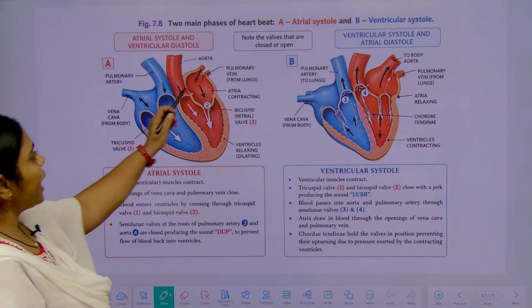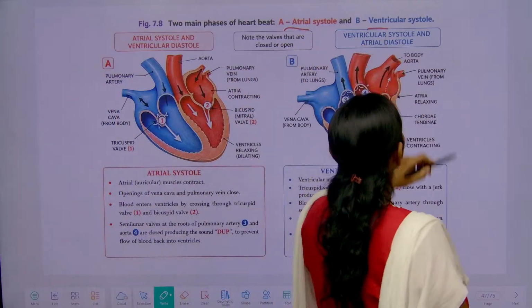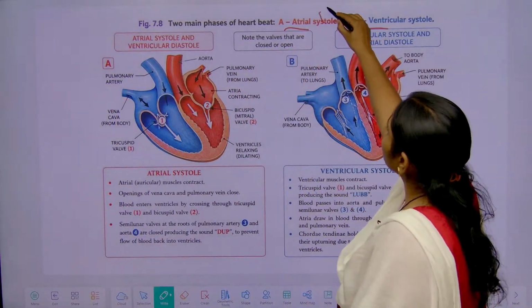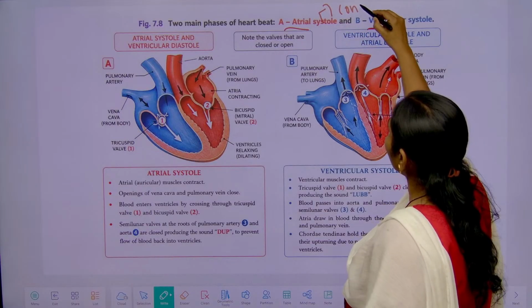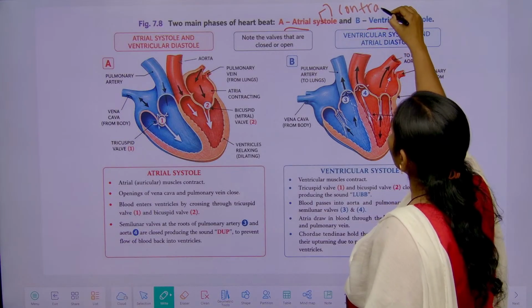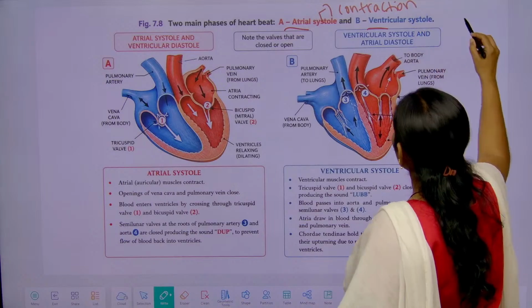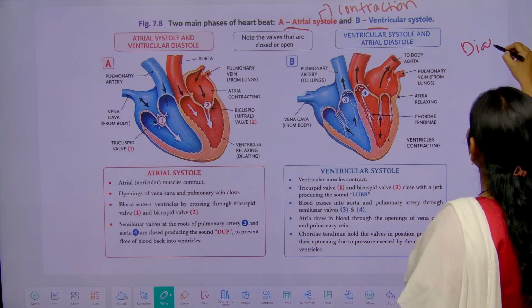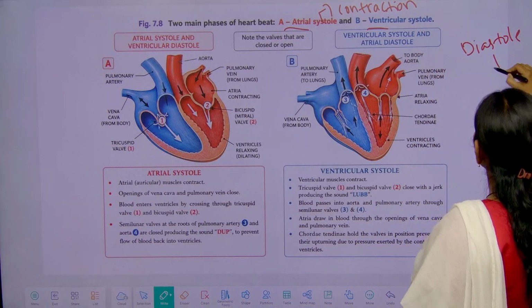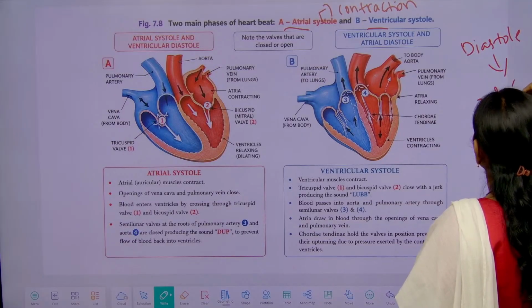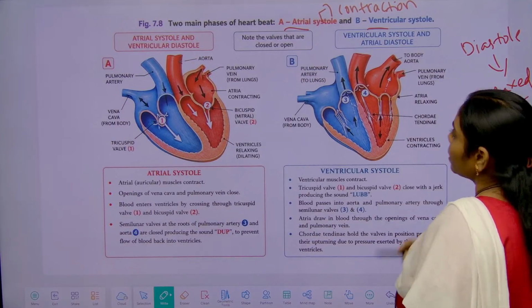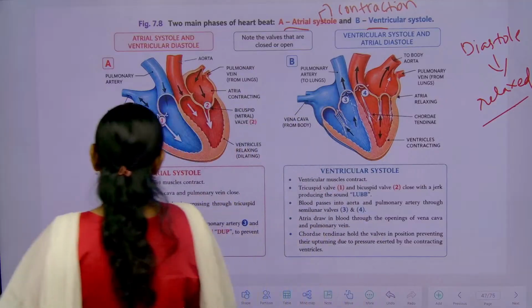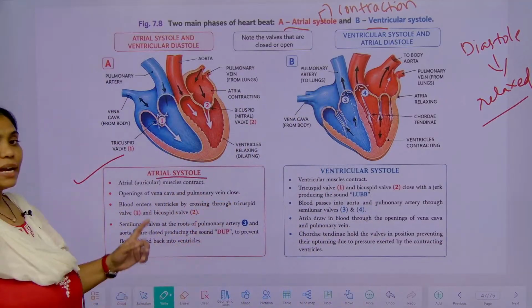Coming to the atrial systole and ventricular systole. Systole means the chambers are contracting. What is happening? Contraction is happening. In the diastole, we can identify that the chambers are getting relaxed. What is happening in the diastole? They get relaxed.